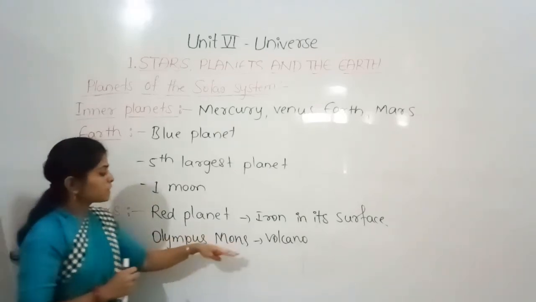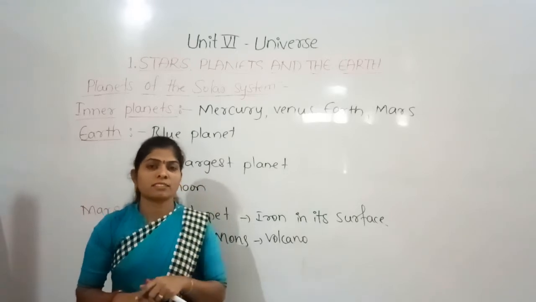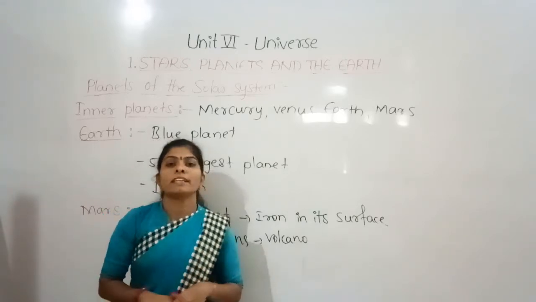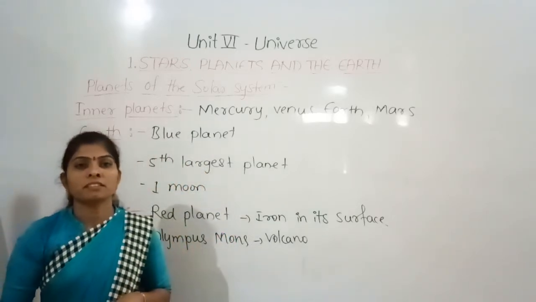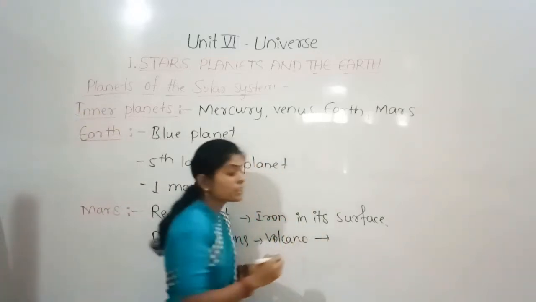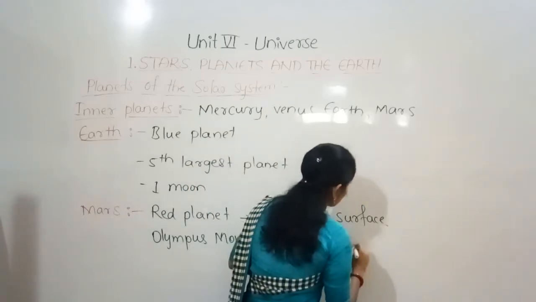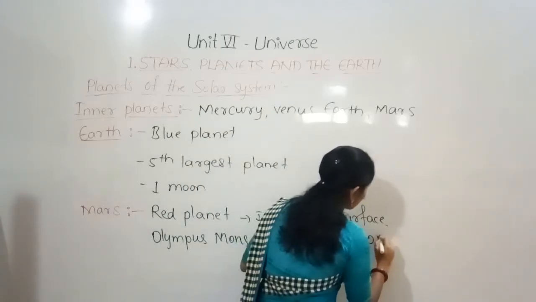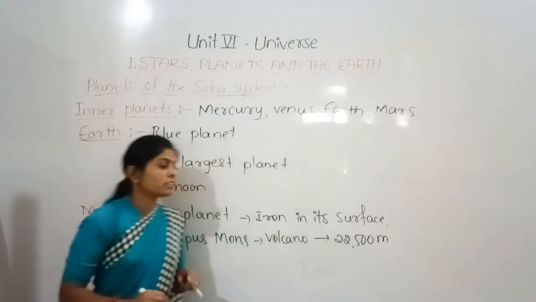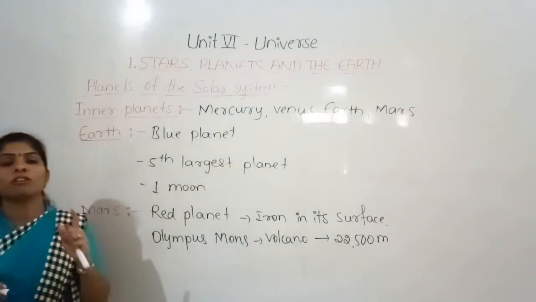So Olympus Mons was there on the Mars, and its height was 22,500 meters. It is higher than that of the highest mountain on the earth.